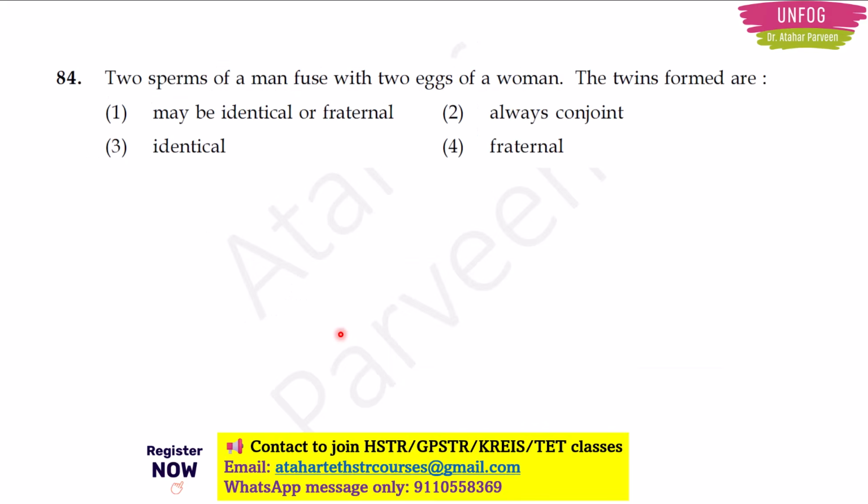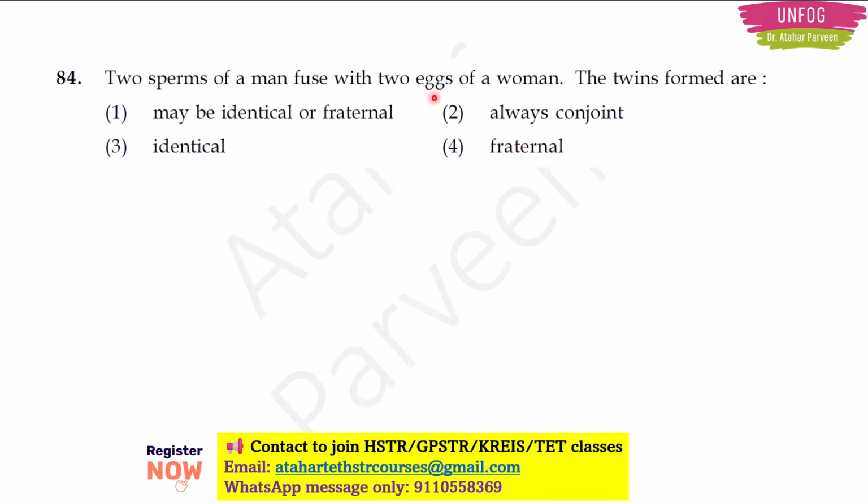Next question. Now biology questions have started. Two sperms of a man fuse with the two eggs of a woman. The twins formed are, so there are four options: maybe identical or fraternal, always conjoined, identical or fraternal. So these are the four options they have given here. See, two sperms of a man fuse with two eggs of a woman. Talking about two different eggs here.